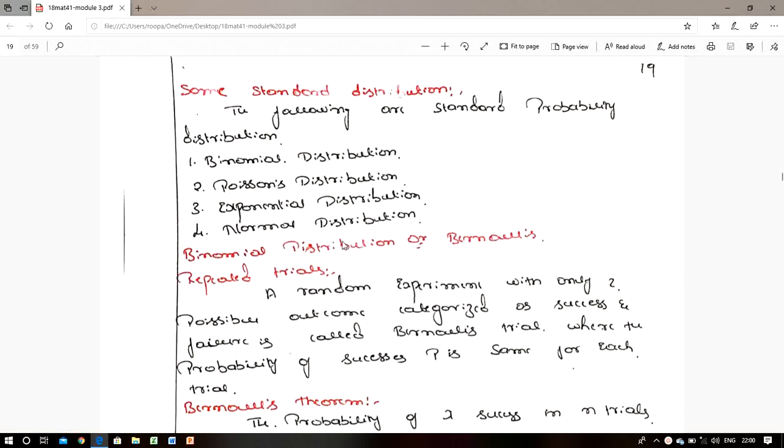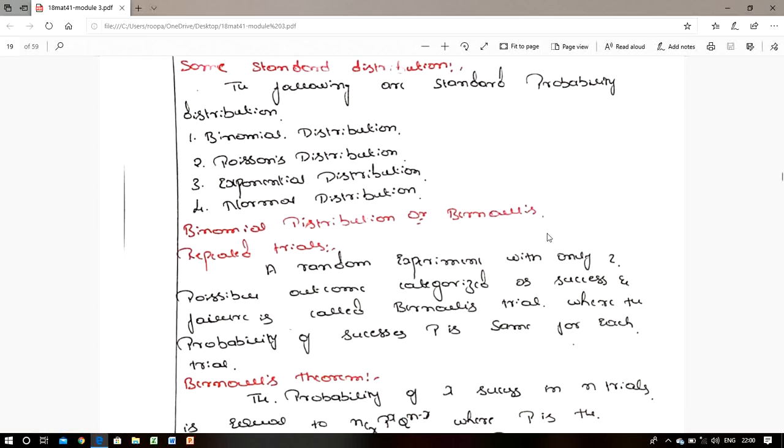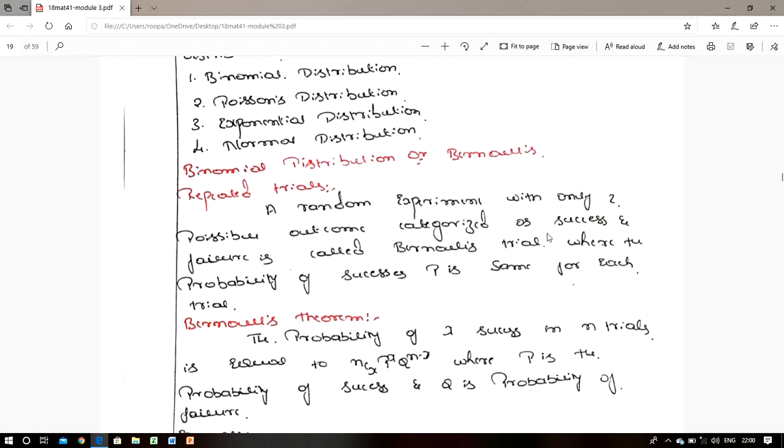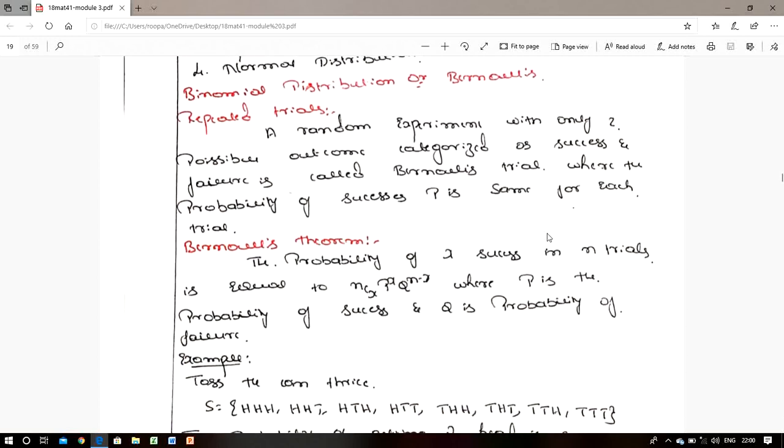Binomial distribution is also called Bernoulli's repeated trial, Bernoulli's theorem. First we come to repeated trial. Repeated trial means a random experiment with only 2 possible outcomes, categorized as success and failure, is called a Bernoulli's trial, where the probability of success p is the same for each trial.